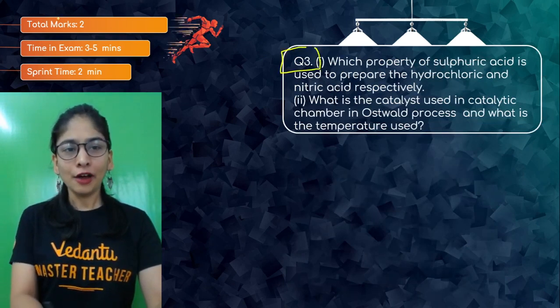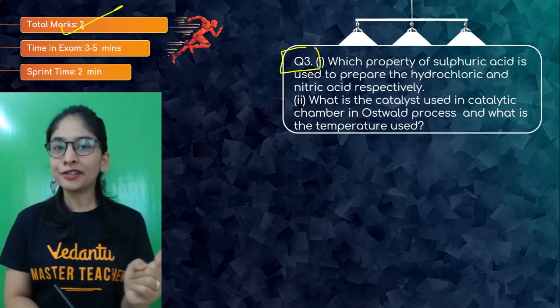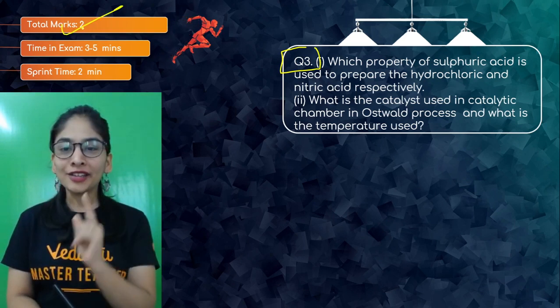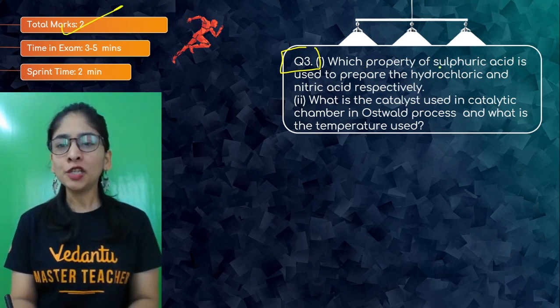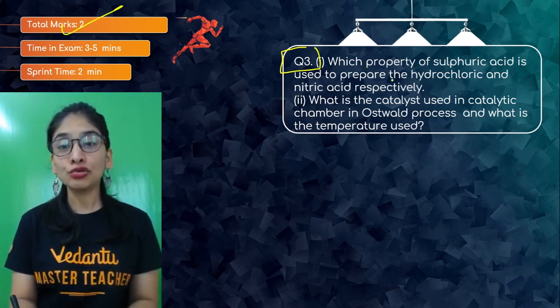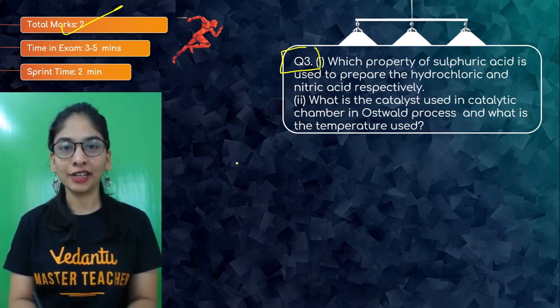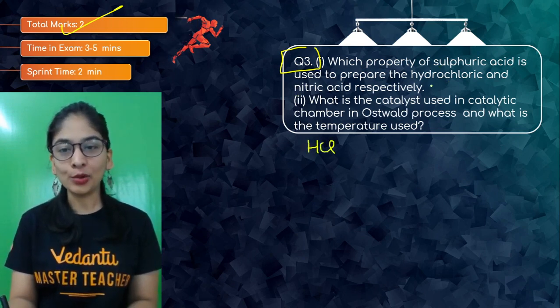Question number 3 for 2 marks. I hope you understood that question. Question number 3 is, which property of sulfuric acid is used to prepare HCl and nitric acid? Okay, this is an important question.